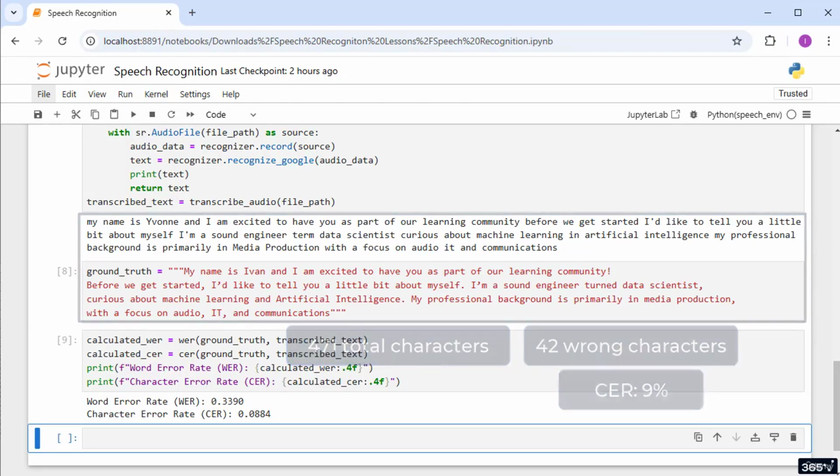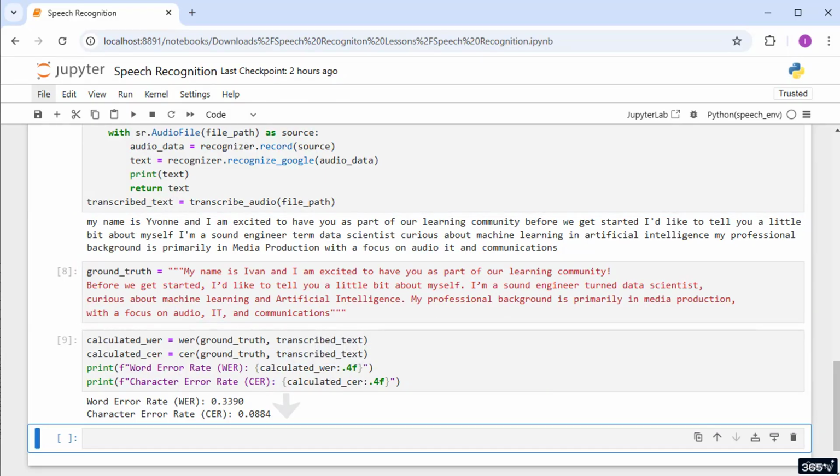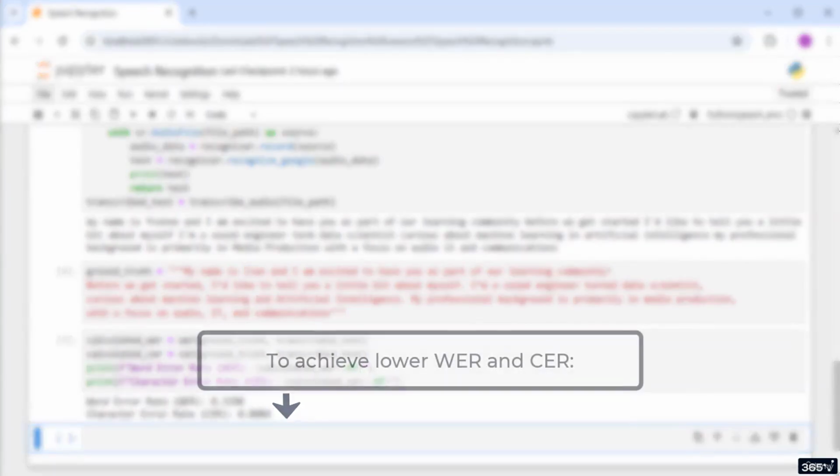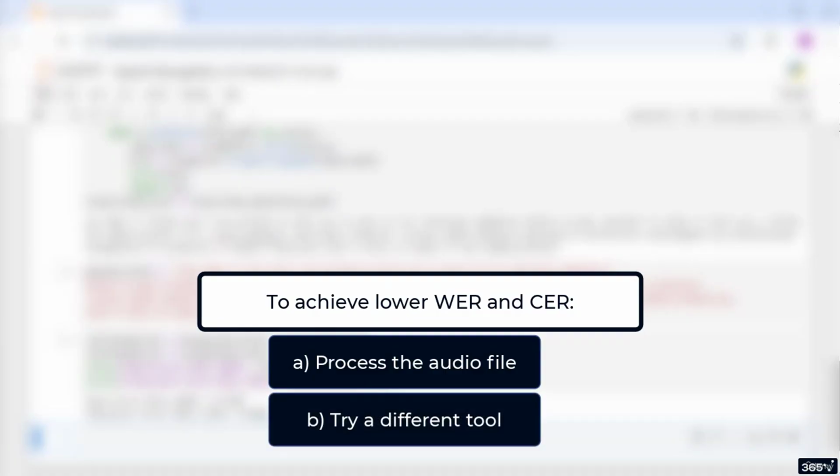The key takeaway here is that our goal is to achieve lower WER and CER values. To do this, we can either process the audio file to improve the transcription tool's performance, or try a different tool to see if it yields better results. As you may recall, the audio file contains significant noise.